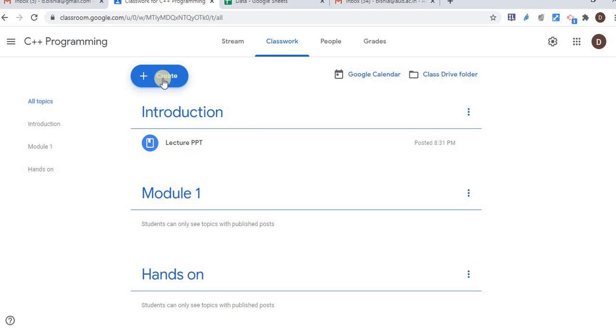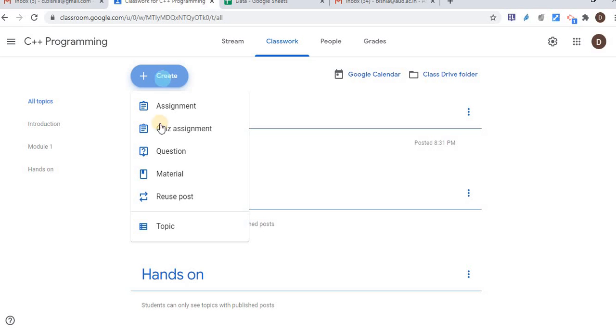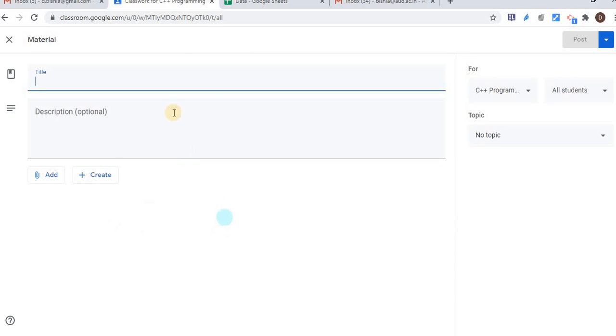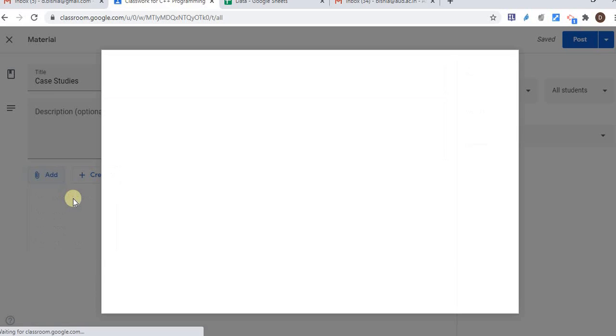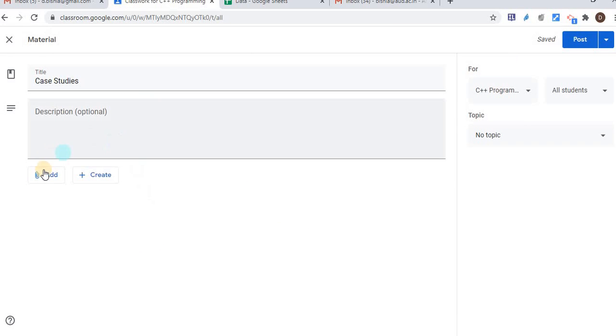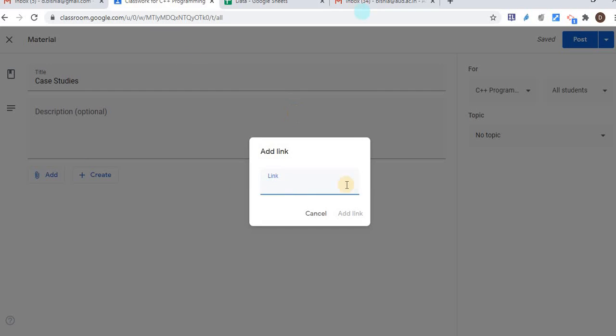Okay, now just go to create again. We just saw the material. So like that we can upload the material. Let's upload the material under another topic as well, so that you can understand easily. Let's say case studies, add from, let's say, Google Drive. No, I think this time let's say via link. So I need to put a link here, which may be from any journal.